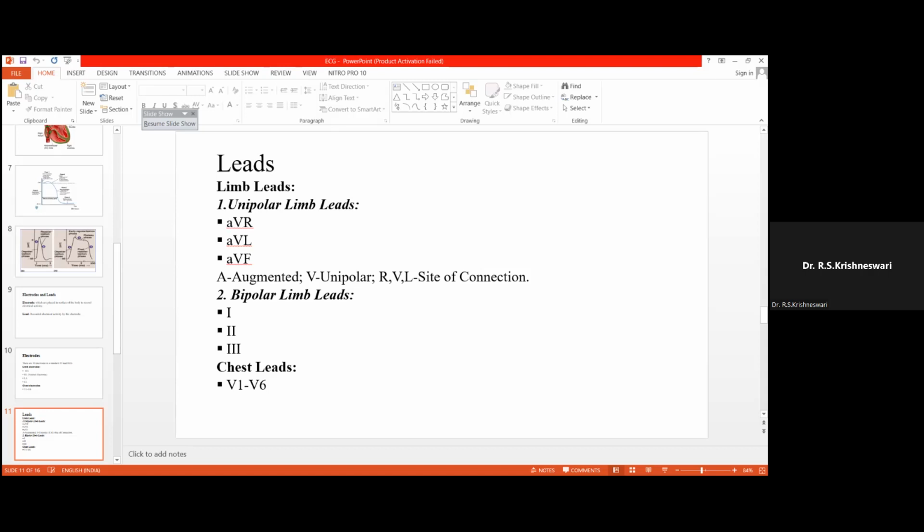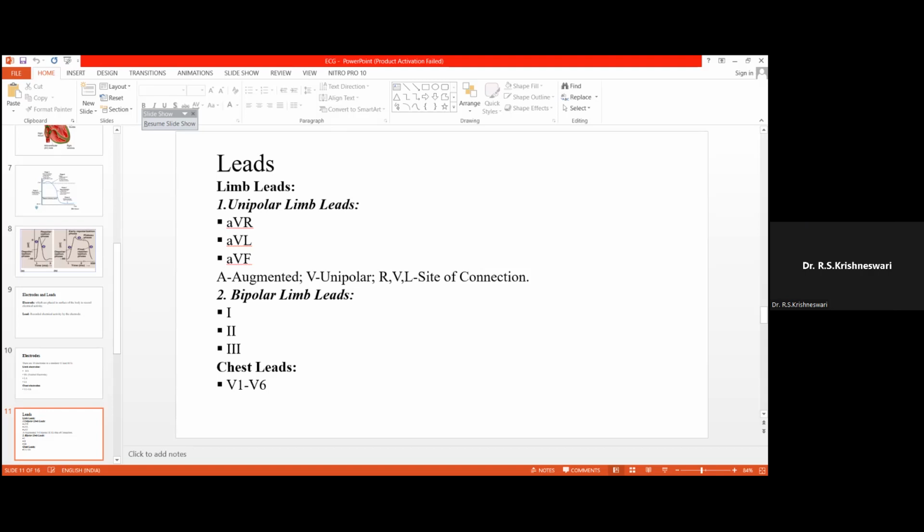Next are the bipolar limb leads. There are 3 bipolar limb leads, 1, 2, and 3. We'll be explaining leads 1, 2, and 3 in detail. And chest leads V1 to V6. So what are unipolar limb leads? In unipolar limb leads, the positive side of the lead is the electrode placed on the extremity, and the negative part is the electrical activity produced by the ECG machine.